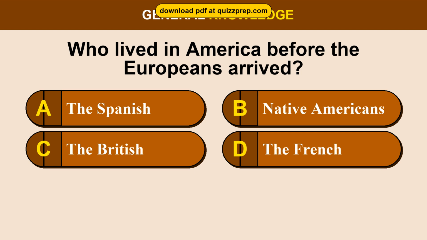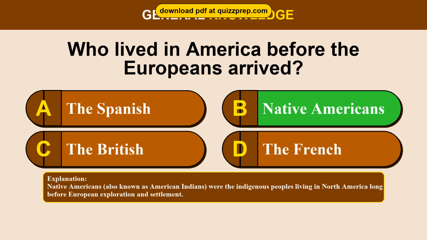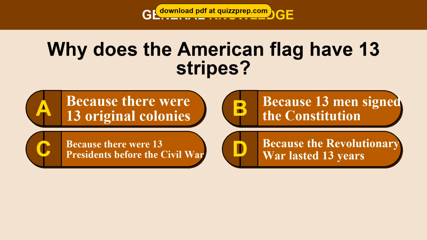Question 71. Who lived in America before the Europeans arrived? Option A, the Spanish. Option B, Native Americans. Option C, the British. Option D, the French. The correct answer is option B, Native Americans. Native Americans, also known as American Indians, were the indigenous peoples living in North America long before European exploration and settlement.